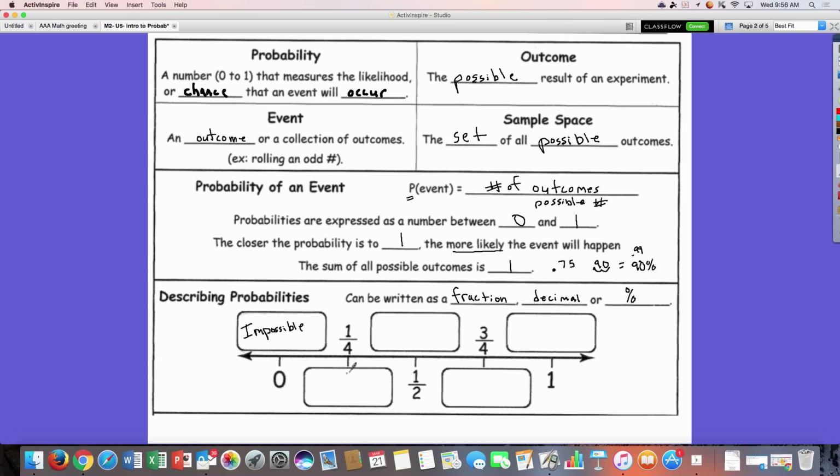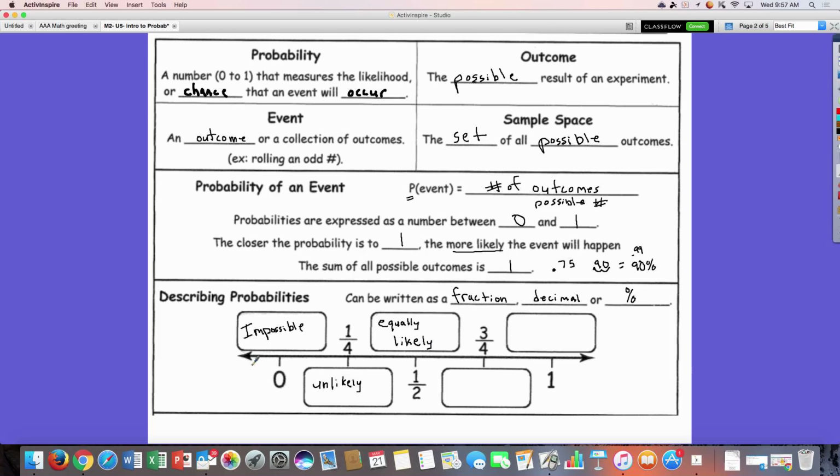1/4 chance, a 25% chance, right? If I took a calculator and divided 1 by 4, I would get 25%. But that is unlikely. A half is equally likely. I know you're copying this down.